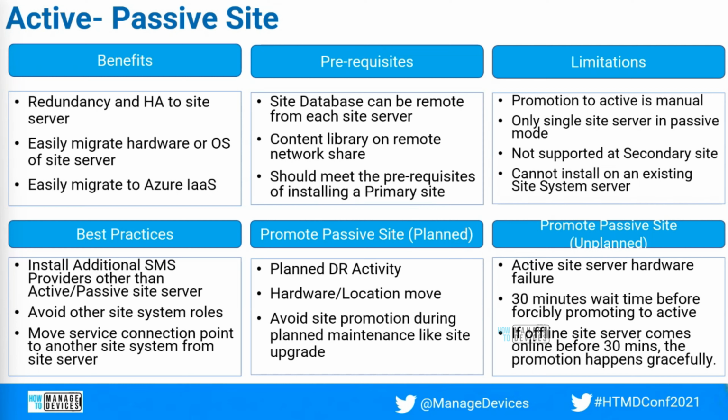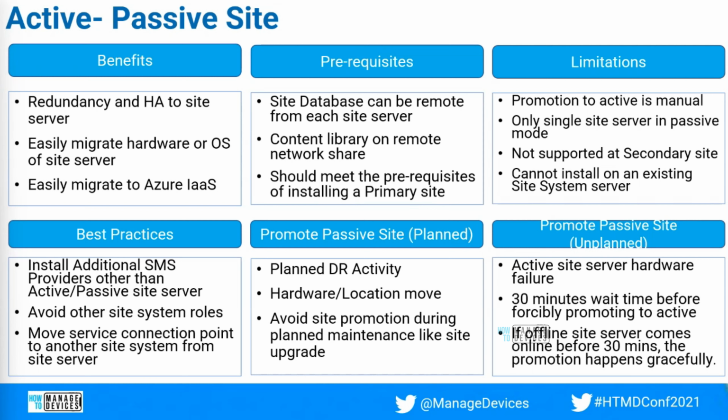That is, if you are doing a site upgrade, like the Config Manager upgrade is going on, and in between you did a promotion, that will create a lot of trouble. You may end up having to raise a support ticket. And also, once you are done with the upgrade, at least I would say wait until the client upgrade is completed. The default is, I think, 5 days or 7 days. If you changed that setting, then wait until that. Don't do the site promotion in between the client upgrade.